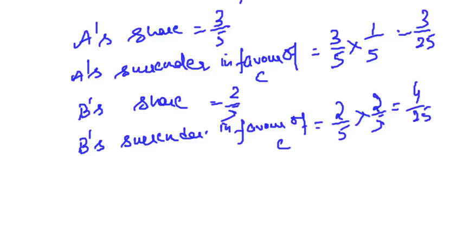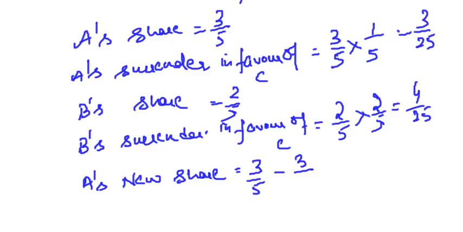Now if I talk of C's share, first of all we will see if A has surrendered 3/25, what is left with him? What is A's new share? What is his old share? 3/5. What has he surrendered? 3/25. So what is left? 12/25.